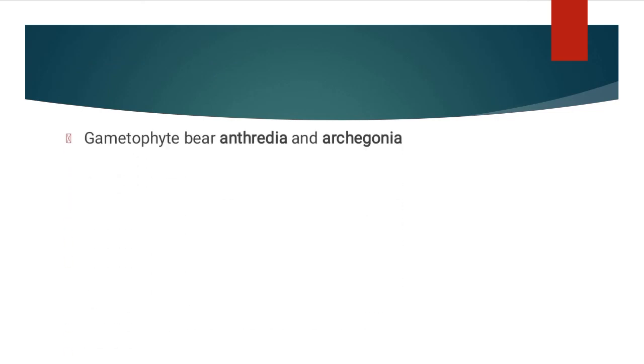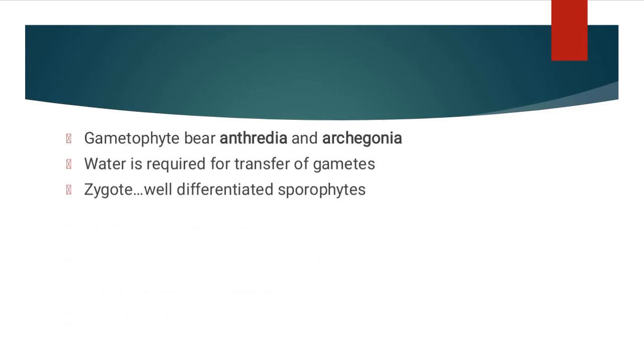Now this prothallus is the gametophyte part. This gametophyte consists of antheridia and archegonia. So the same cycle is coming here. A specialty here is that water is required for the transfer of these gametes. As a result, they have limited growth, and they can be seen only in some geographical areas. So the transfer of gametes occurs, and the zygote is produced. The zygote then again develops into sporophytes.